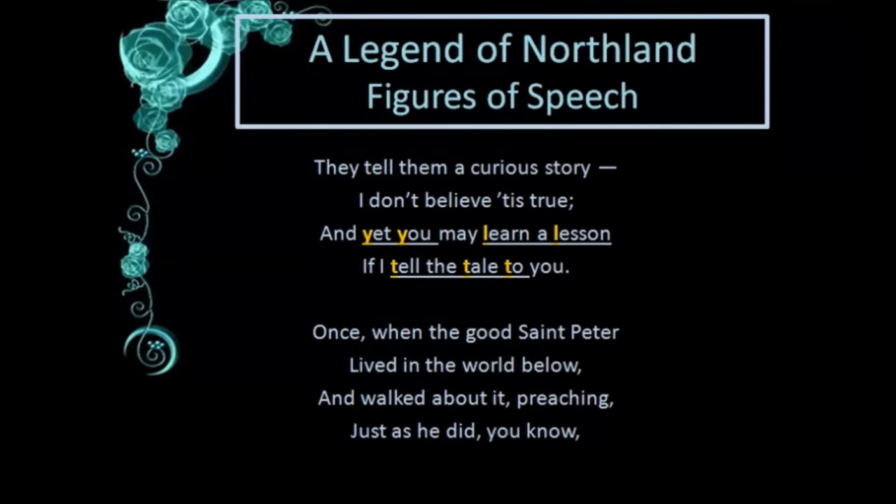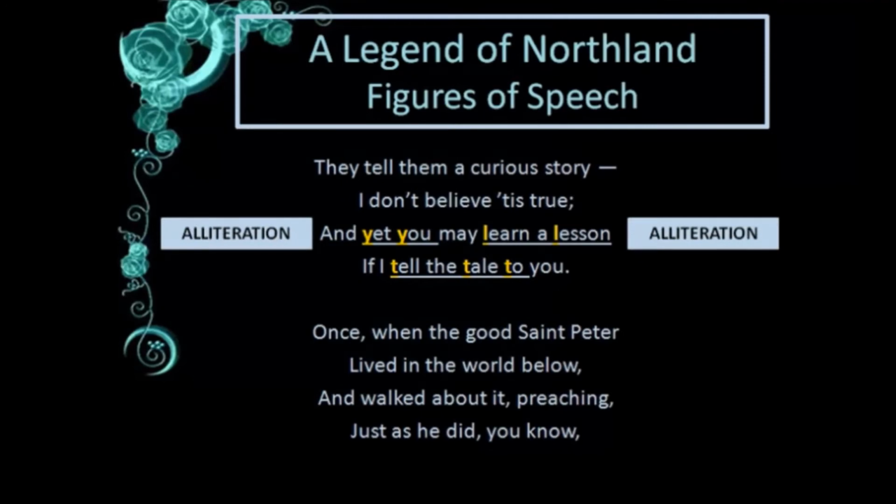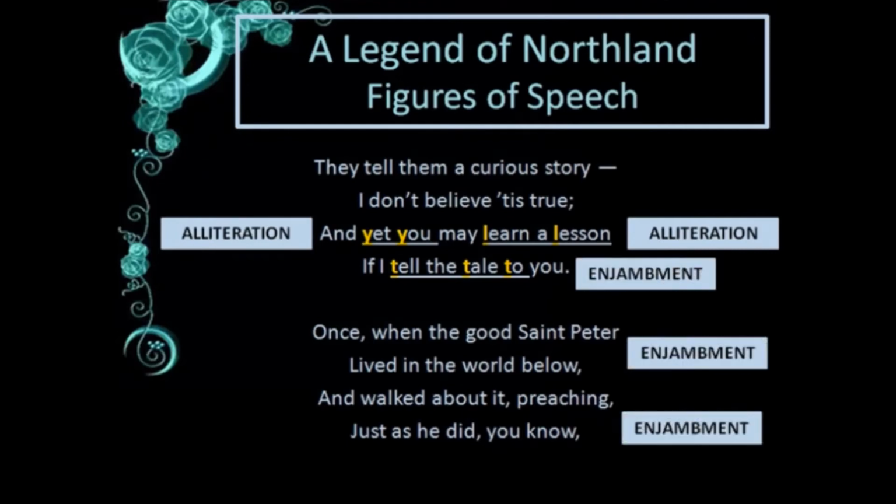Next, third stanza, you see again I have highlighted "yet you learn a lesson, tell the tale to you". The "y" sound is repeated in "yet you learn a lesson". The "l" sound is repeated, "tell the tale to you", that again the "t" sound is repeated. These are not only alliterations but also consonance. So we can say alliteration. Again we have enjambment here, if you see. "And yet you may learn a lesson if I tell the tale to you." The third and fourth line of the third stanza are a continuation. There is no punctuation over there to break it.